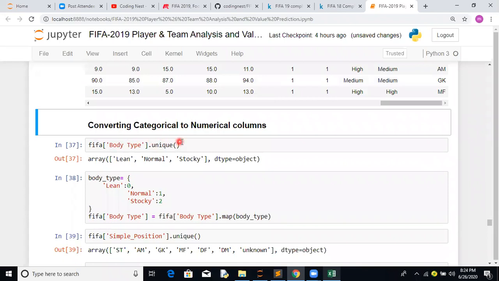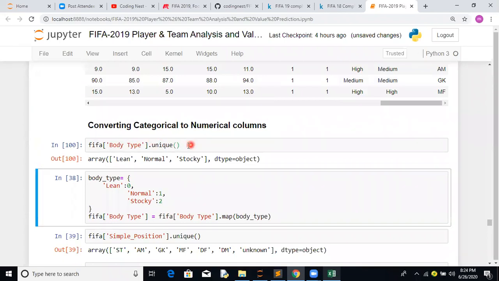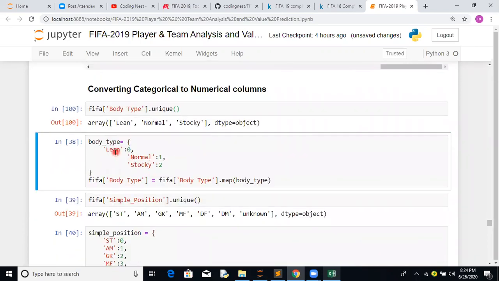FIFA body type dot unique. There are 3 unique values available: lean, normal and stocky. How have we done it? Lean is 0, normal is 1, stocky is 2. We converted this into a dictionary and used the dot map method, so lean is converted to 0, normal to 1, stocky to 2.